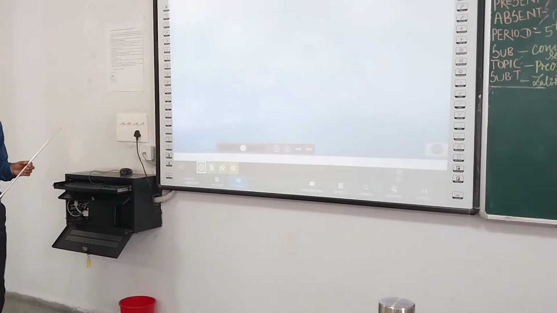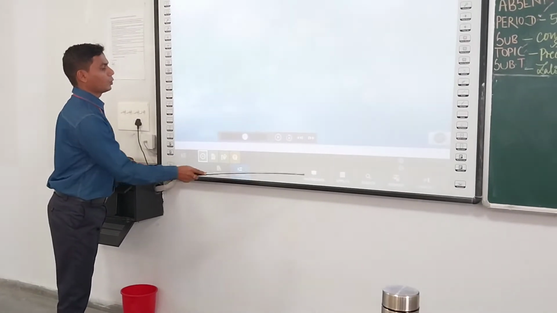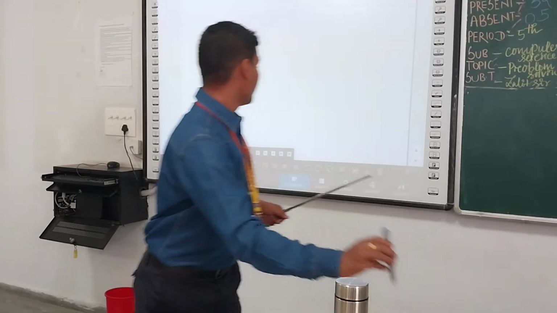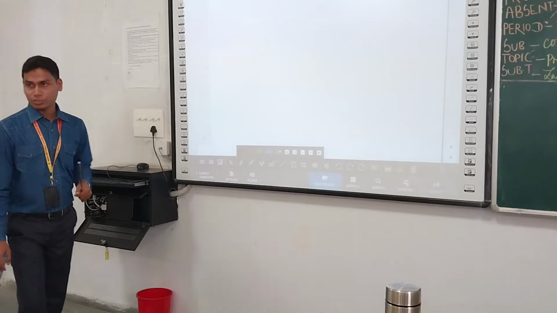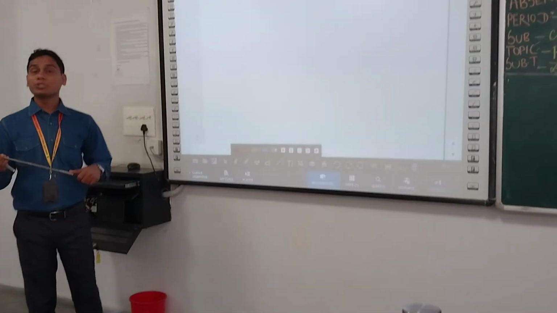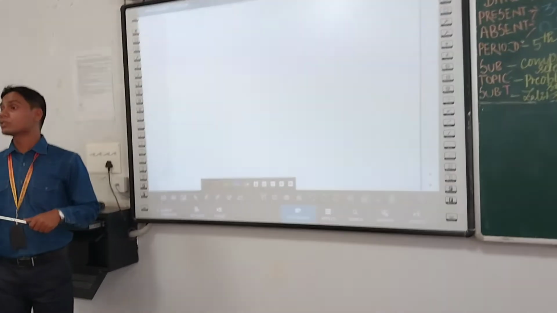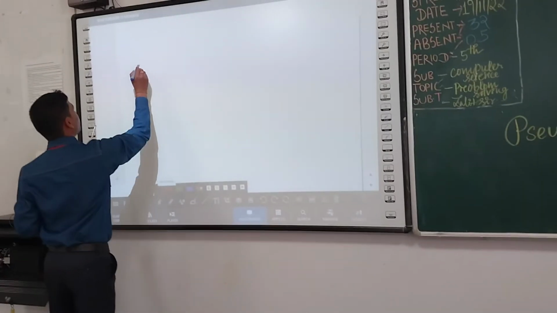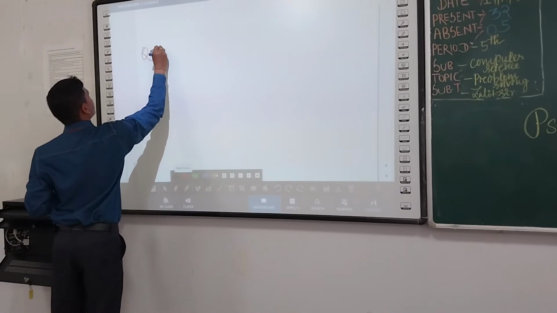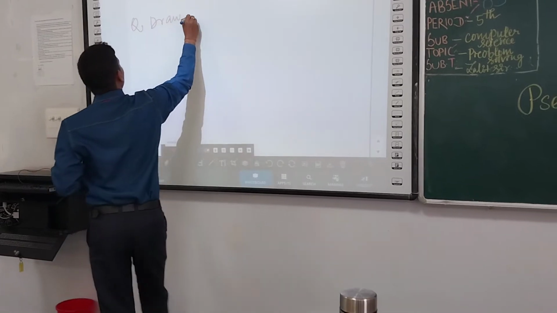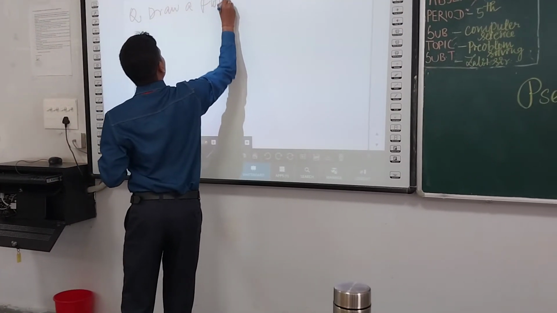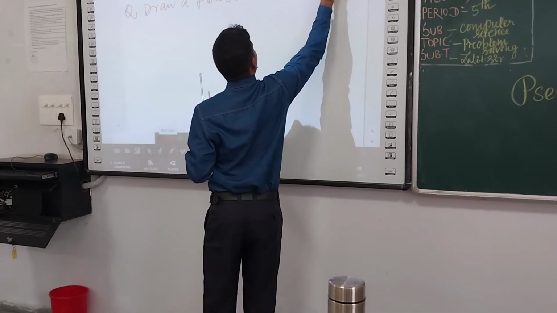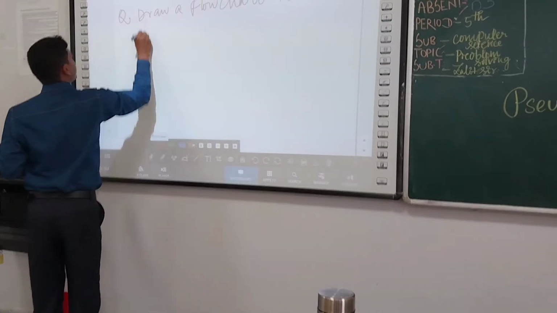Let us take an illustration to understand the concept of flow. Now I will take one example, to add two numbers using a flowchart. So as I told, what is a flowchart? It's a pictorial representation to solve a particular task. Now I will draw a flowchart to add two numbers.